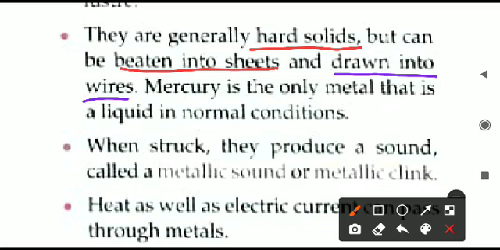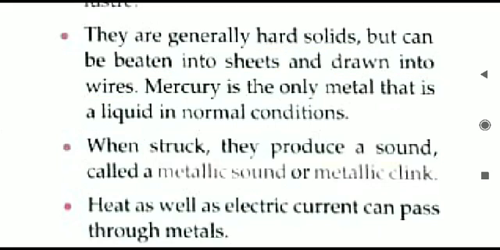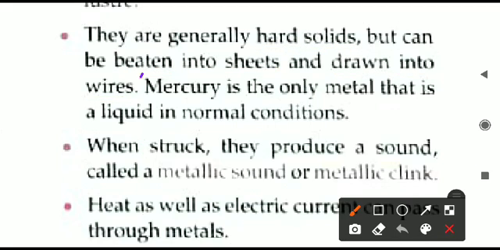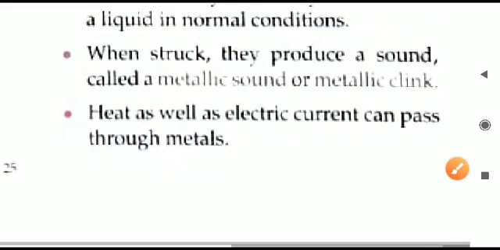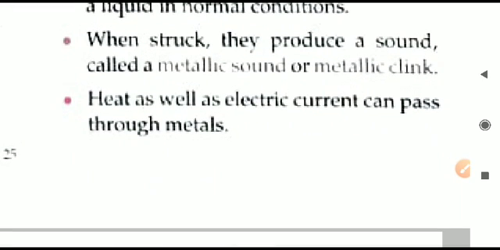Almost all the metals are solid in nature. Only one is an exception here. What is the exception? That you have to learn. Put a mark in your book. Mercury. Mercury is the only single metal that is liquid. If it is asked, you will simply write it is mercury. It is present in the thermometers. Inside the thermometers it is present, and it is used to detect the body temperature. So it is the only liquid metal. Other metals are all hard solids.